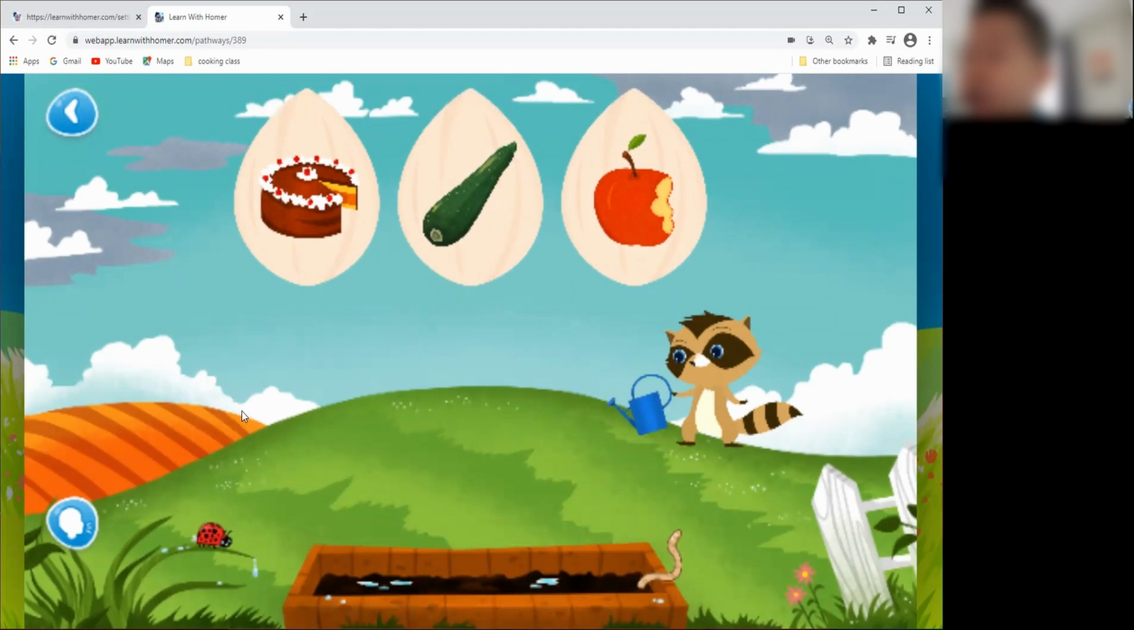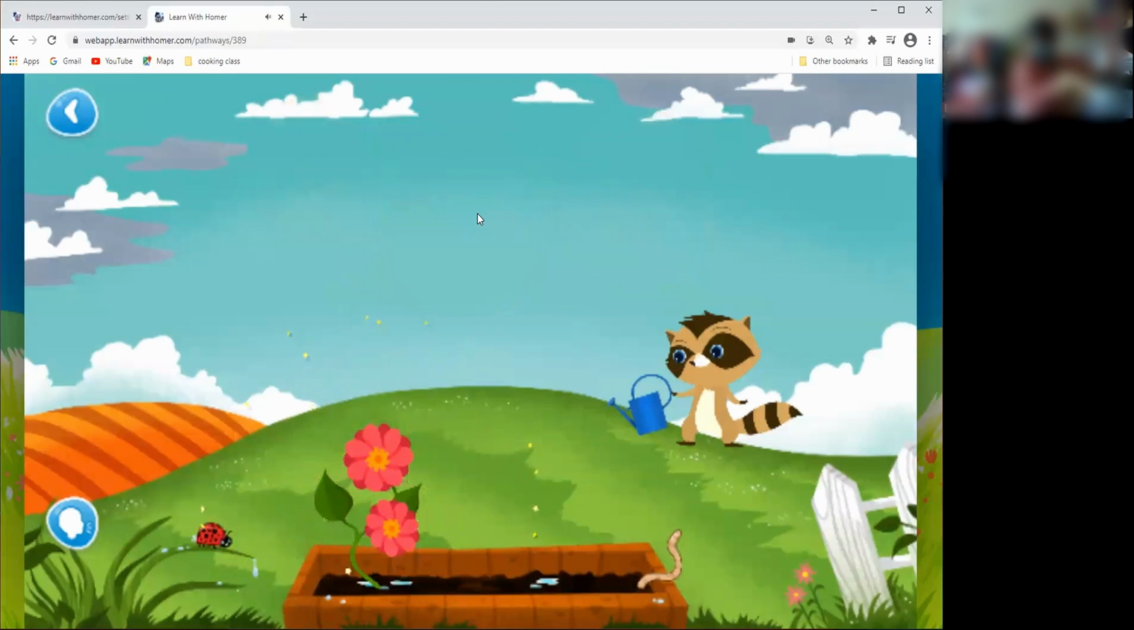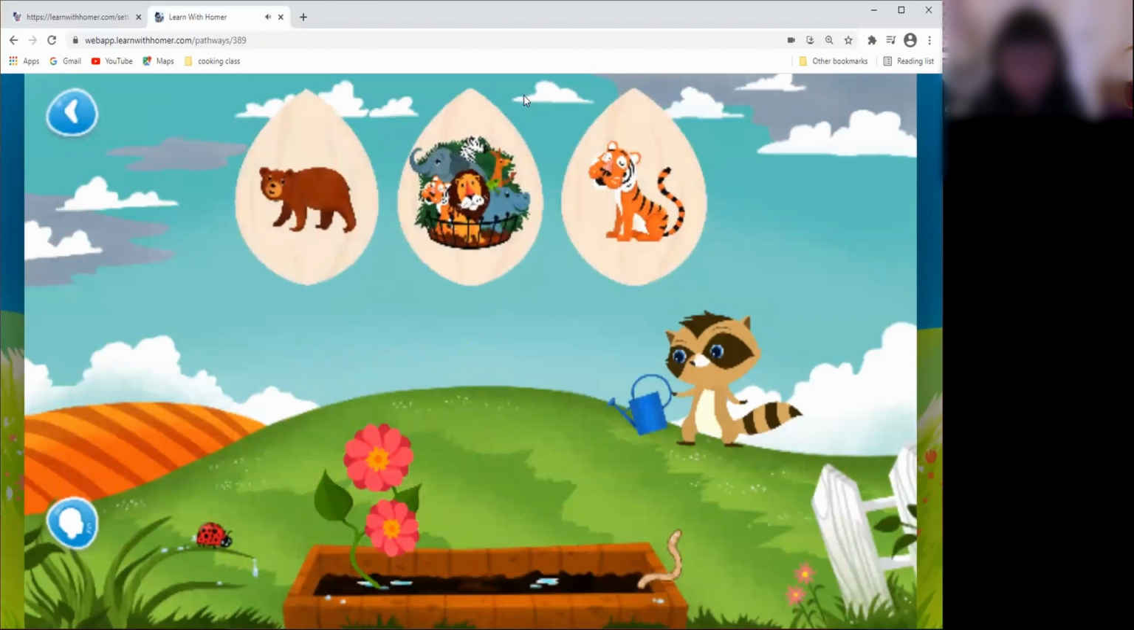Oh no, cake. Oh no, apple. Which one starts with the Z sound? Cake, zucchini, or apple? Zucchini. Super. Z. Zucchini. Can you drag the picture with the first sound?